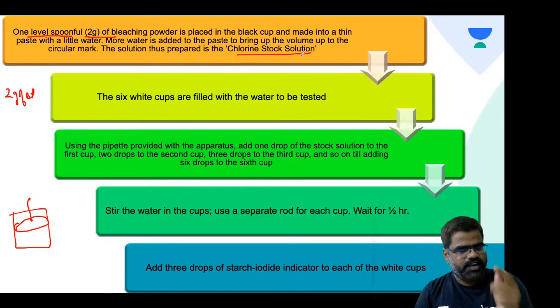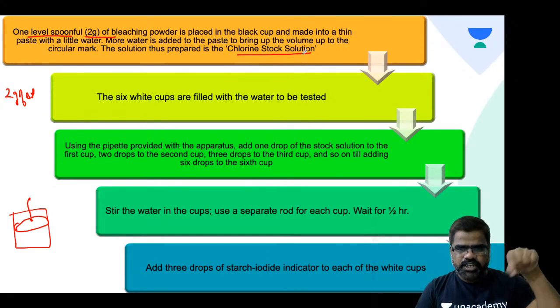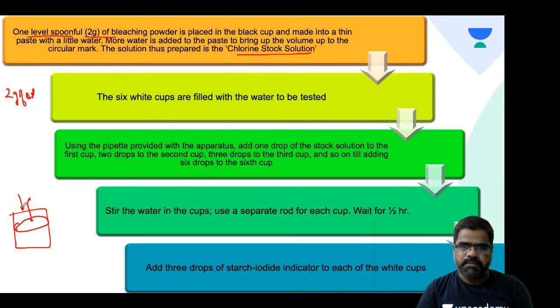So what I have done, I have taken 1 spoon, which is 2 gram of bleaching powder. In this black cup, I have added water, and gradually I am making a thin paste till the circular margin. So whatever solution I have prepared in this black cup is called chlorine stock solution. Now we have 6 white cups. Label it as 1, 2, 3, 4, 5, 6. Right? Now use the pipette which is there. Add 1 drop of stock solution to the first cup.